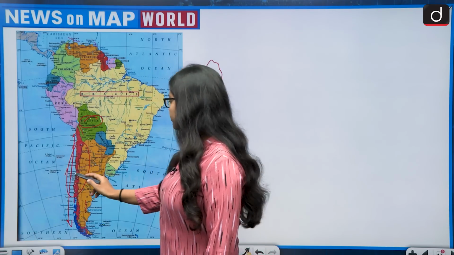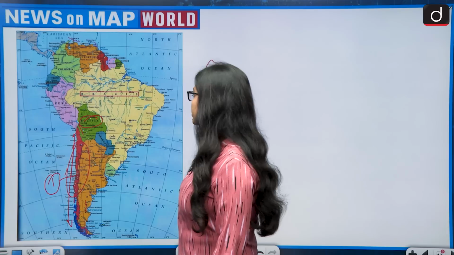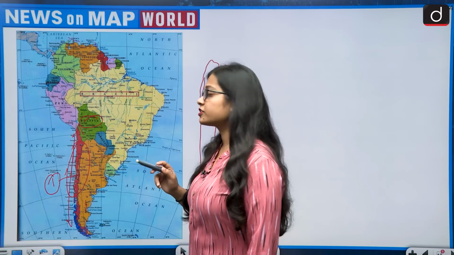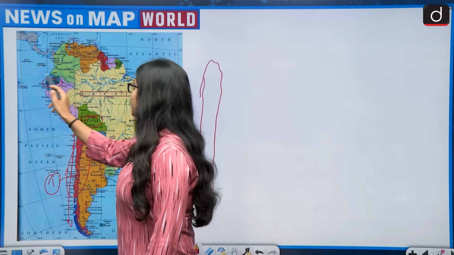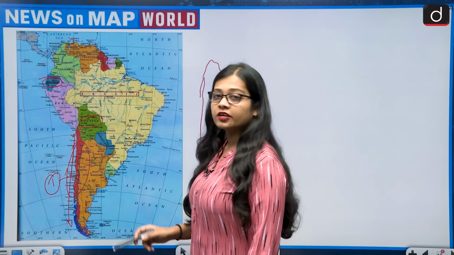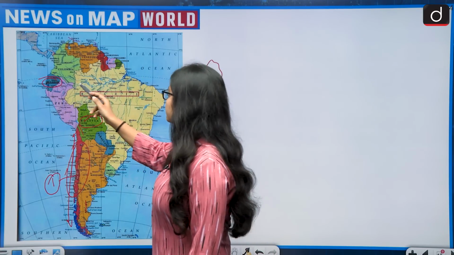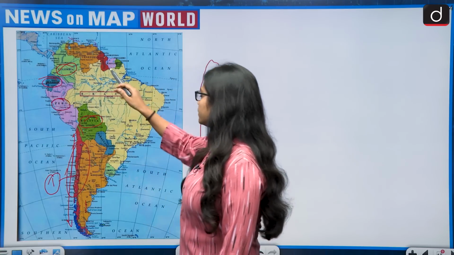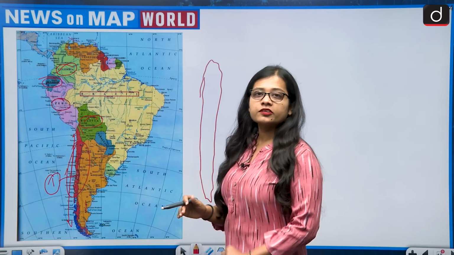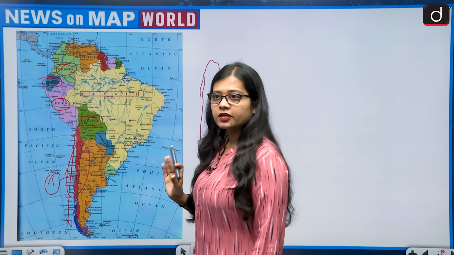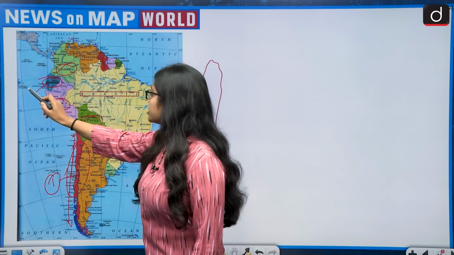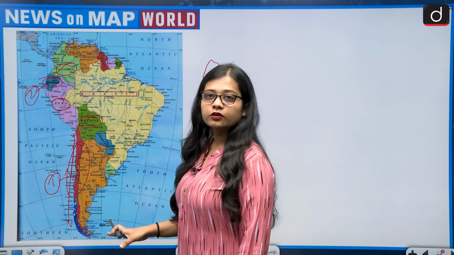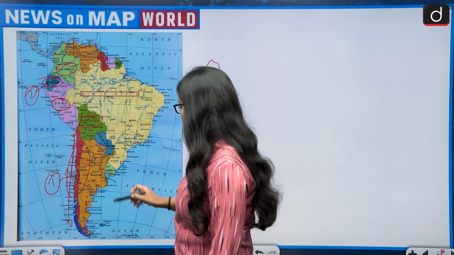And it shares its coastline with the South Pacific Ocean. So the first country with which Brazil does not share its border is Chile, and there is one more country, and that is Ecuador. Ecuador does not share its border with Brazil because in between lies Colombia and Peru. So there are only two countries in the South American continent with which Brazil does not share its border. First is Chile, second is Ecuador. With all the other countries of the South American continent, Brazil shares its border.